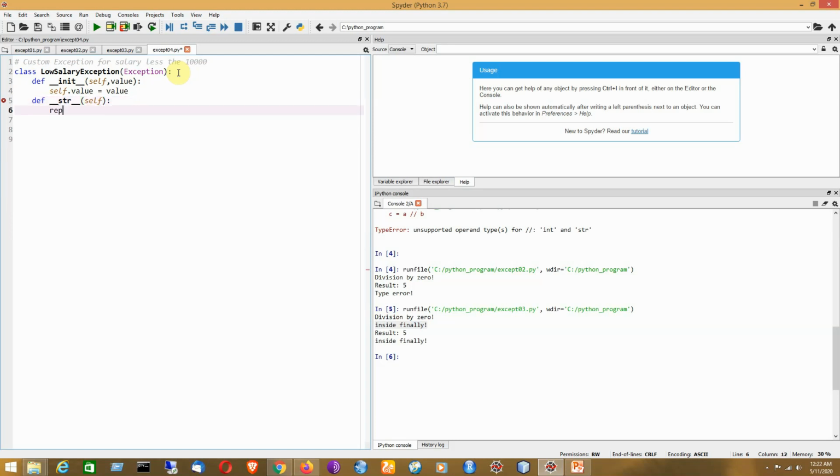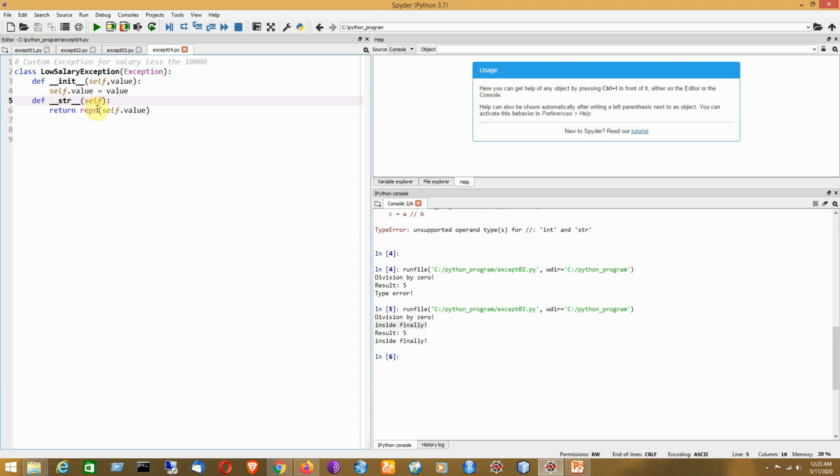So you can have the string representation of the exception being generated here. Here I will write self dot value. Clear? It shows the string representation of the object.